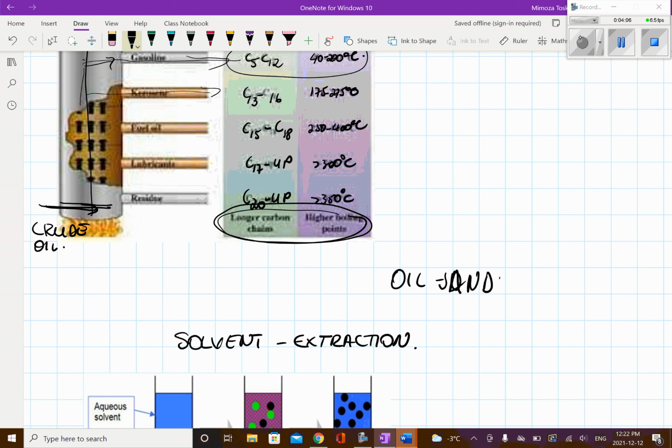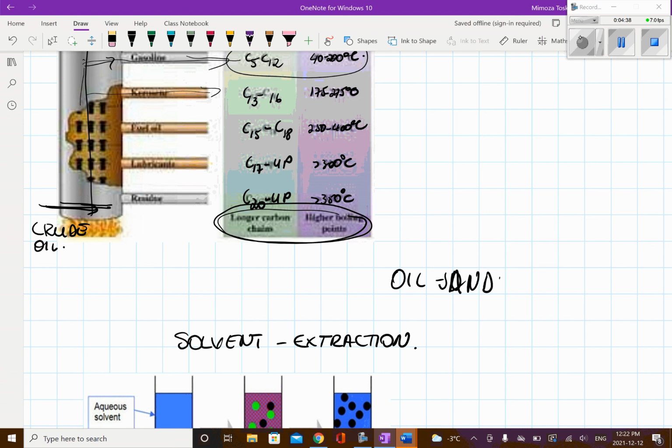What solvent extraction is, is combining two solvents that are not soluble in one another, shaking them, and then the polar compound will go to the polar solvent and the non-polar to the non-polar. So you will have a separation of the polar compound and the non-polar compound.